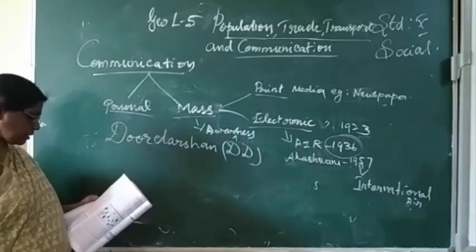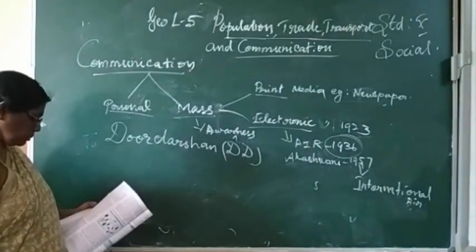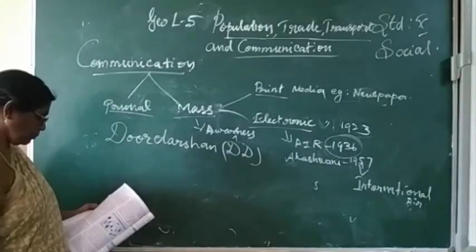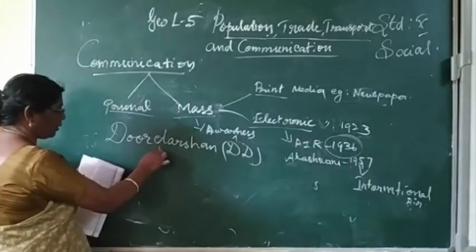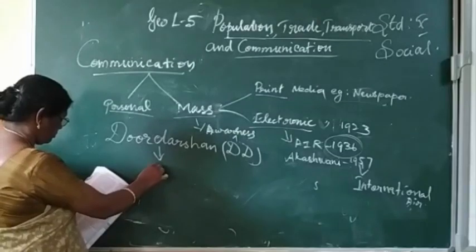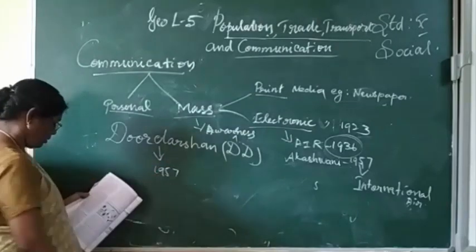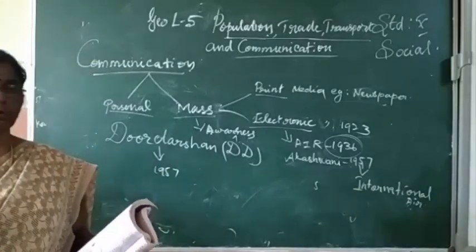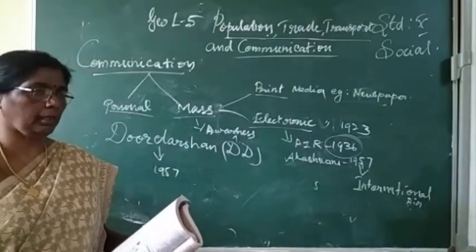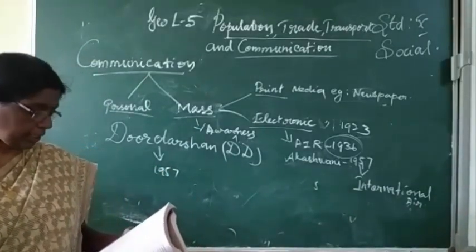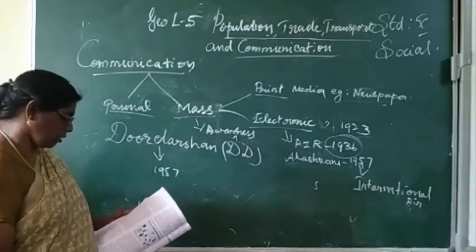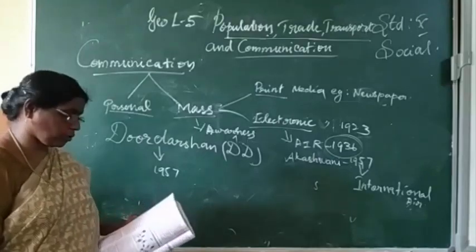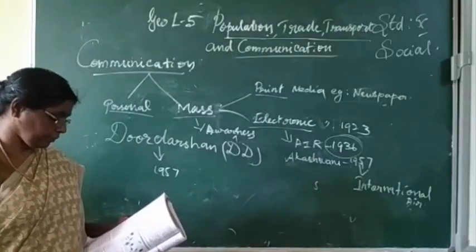It was established in the year 1957. Its services are extended to the backward and remote areas. It started common national programs and services, and is very useful for remote and village areas.